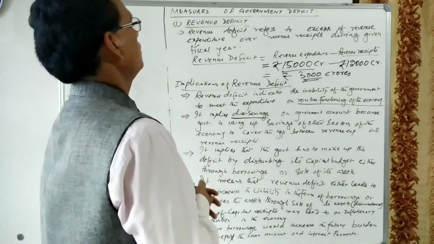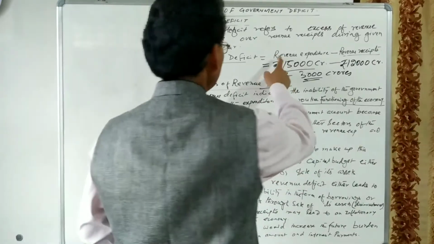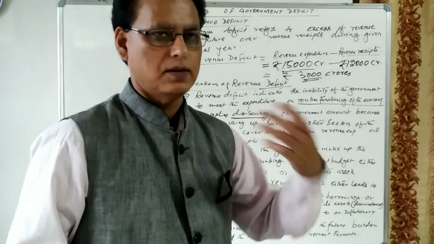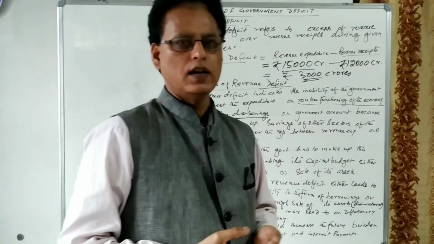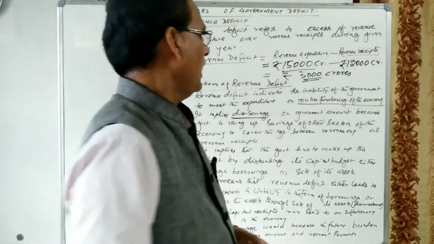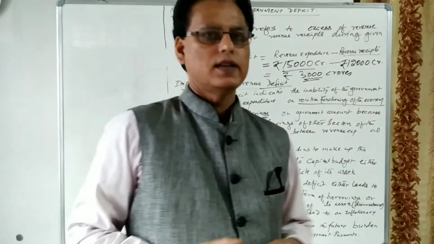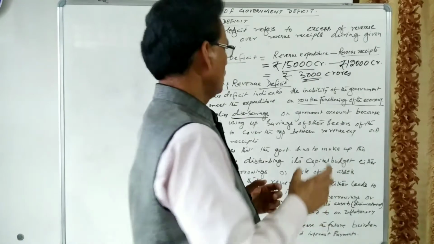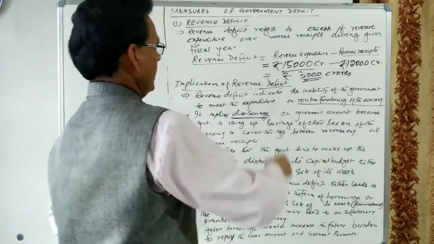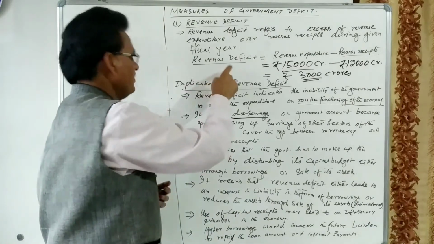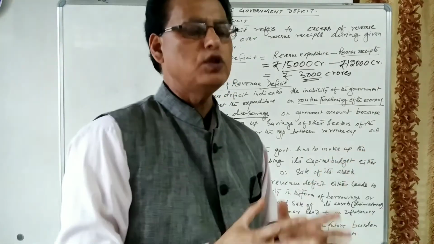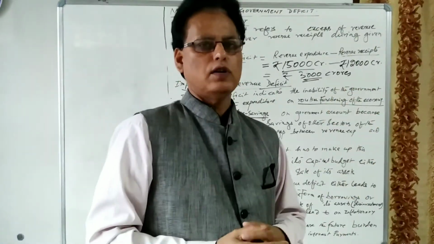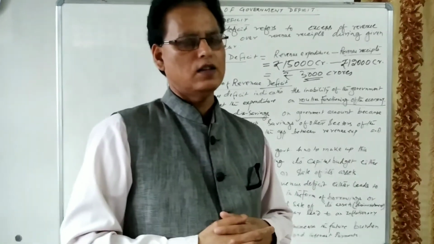So the government should either reduce the revenue expenditure, such as government subsidies. Government is giving the subsidies, giving the direct benefits to the people. So that should be cut down, and the revenue receipts are to be increased. The rate of taxes, the rate of non-taxes are to be increased. If revenue receipt will increase and revenue expenditure will decrease, then revenue deficit can be minimized. When the revenue deficit is minimized, the borrowings can also be reduced, then the repayment of loan can be reduced, then interest payment also can be reduced.